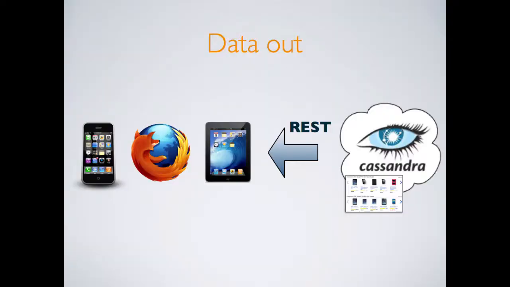So there are some downsides to this approach. If we generate recommendations in batch, it makes it pretty hard to respond to very quick changes in how our user is interacting with our application, like changes in the contents of a user's shopping bag, for example. We'll talk in a second about how to do that. Finally, we need a way to get this data out of Cassandra and back to our application. If we already have a REST interface, it's pretty straightforward to use this for reading as well as writing.